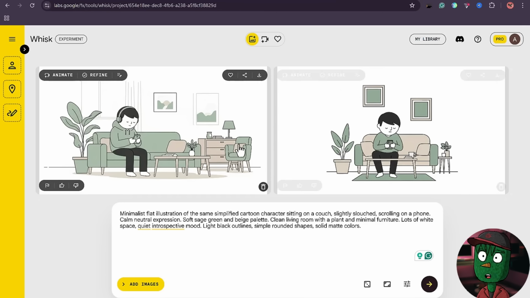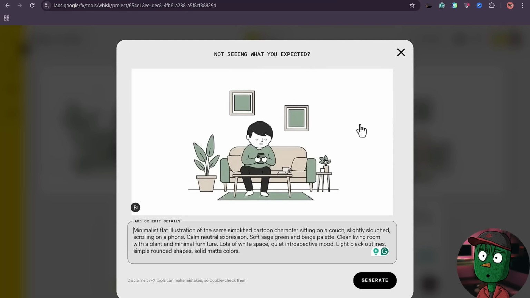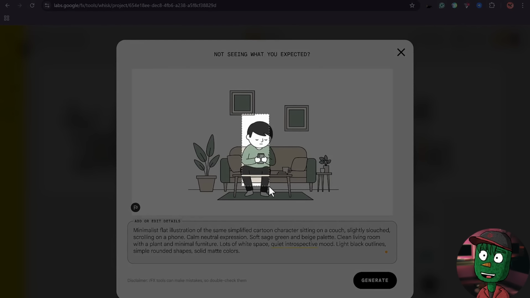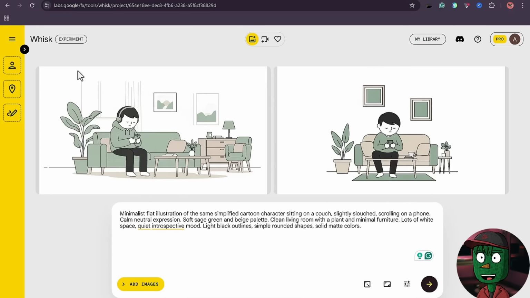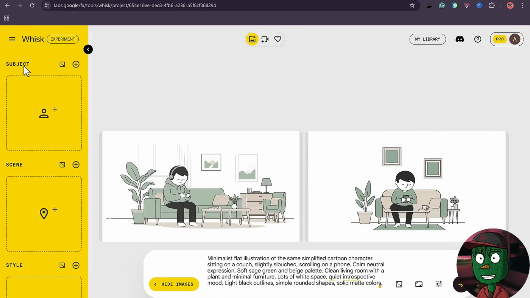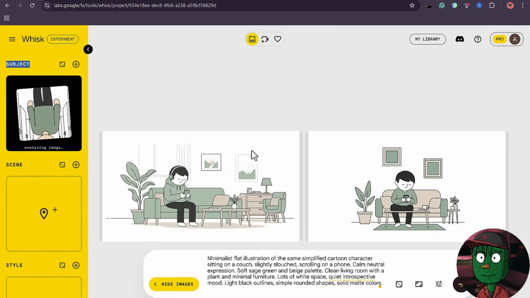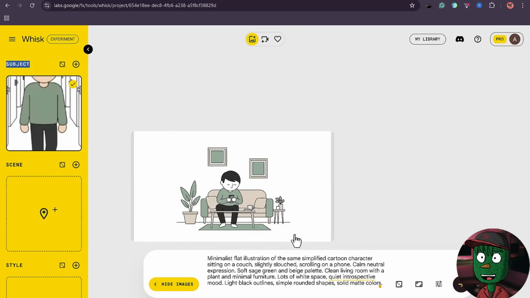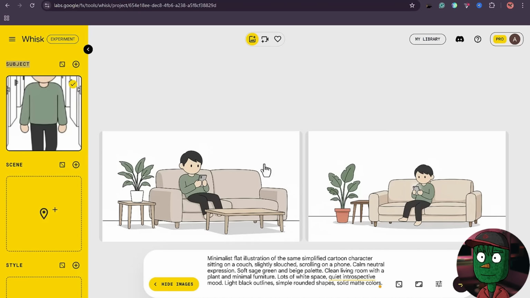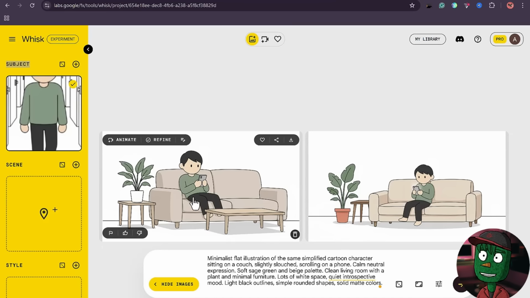Now that Whisk has generated 2 characters, for you to have a consistent character, what I would suggest you do is click on one of the images and then take a screenshot of the image like this. So now that you have that image, click on the Add Image here and then come to Subject here and click on Upload Image. So go to your gallery and select the image you just screenshotted. It's going to upload here, which is analyzing the image. So give Whisk some time, and then once Whisk is done, regenerate this particular image. Alright, so now you can see that the characters are now looking very similar.